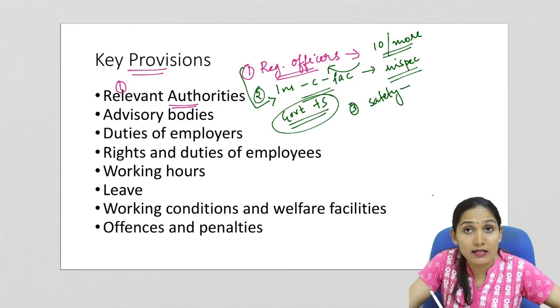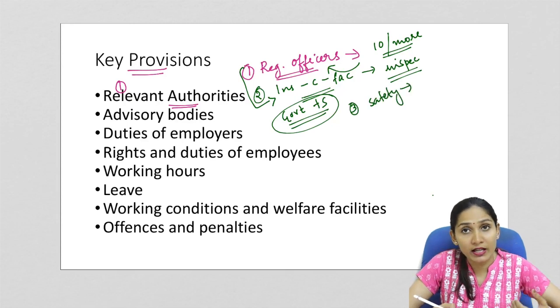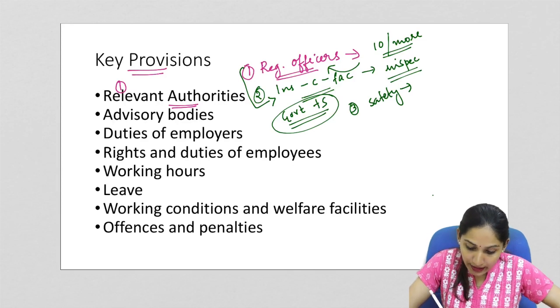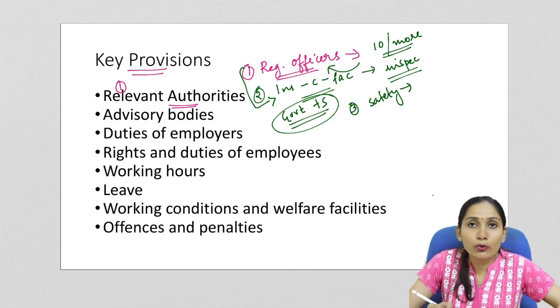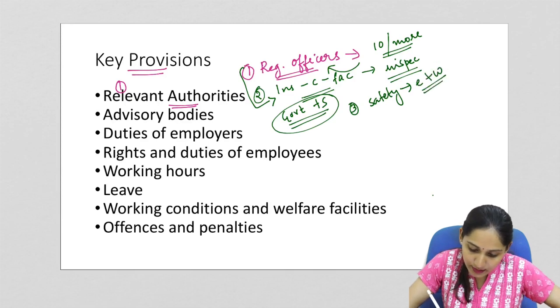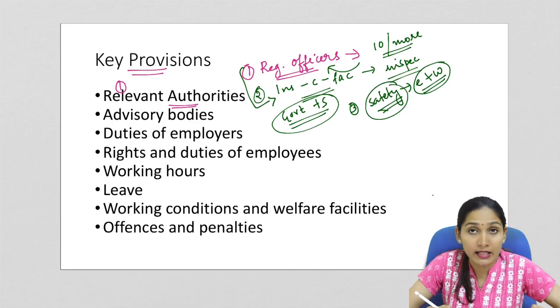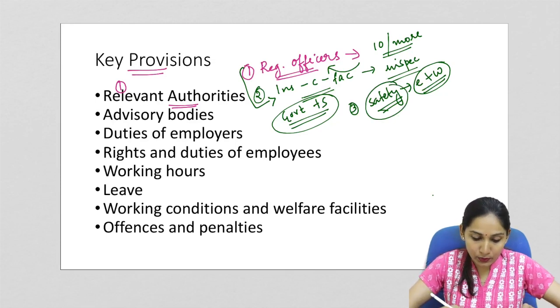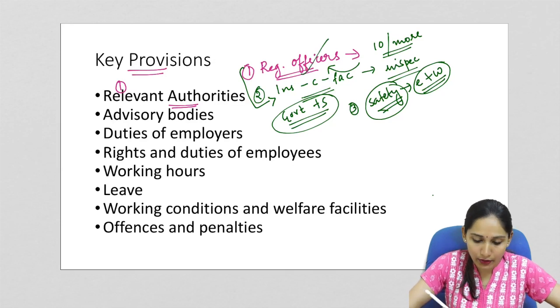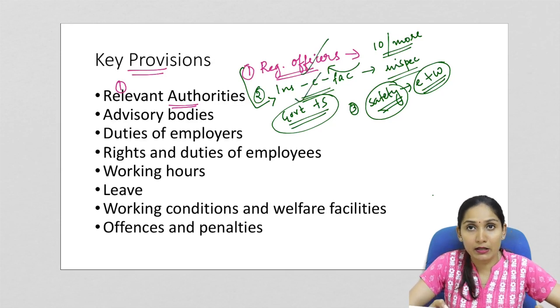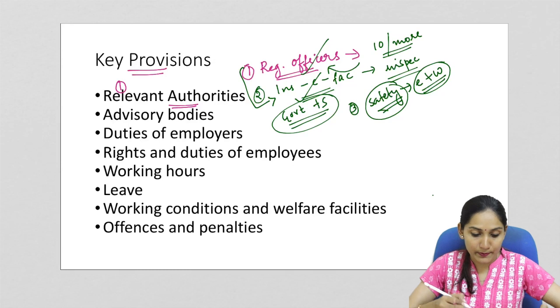Safety committees will consist of representatives of the employees or the workers, and it can also include representatives from the employers as well. So if necessary, the government can establish safety committees apart from the two relevant authorities: one is registering officers, second one is inspector cum facilitators. So this is the first provision.